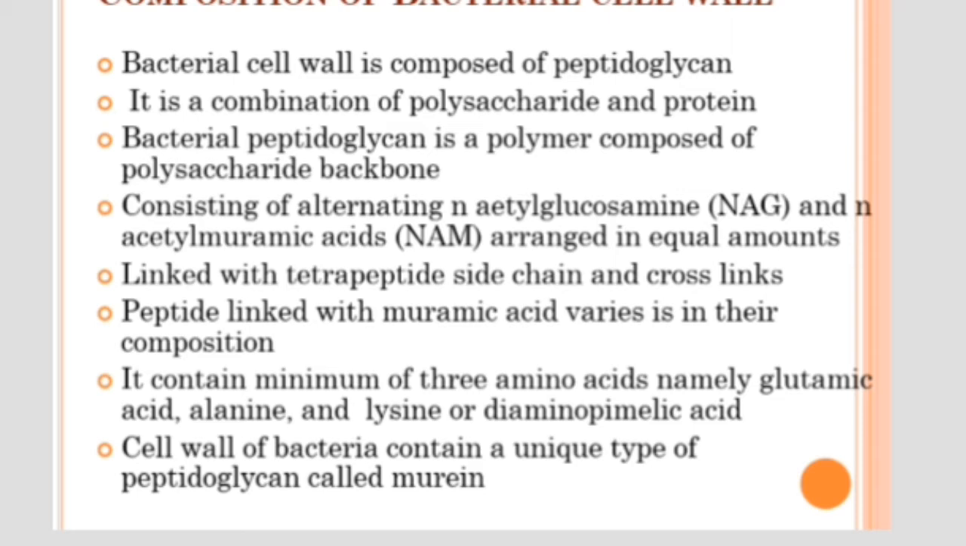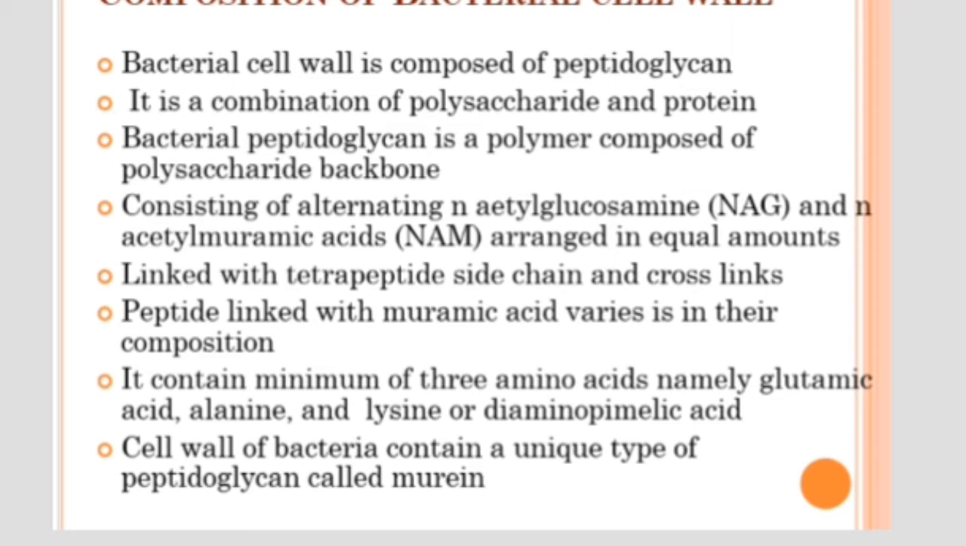This polysaccharide backbone consists of two components, NAG and NAM. NAG is N-acetyl glucosamine and NAM is N-acetyl muramic acid. These two polysaccharides form the backbone of the peptidoglycan, and they are present in equal amounts. To this NAG and NAM, a tetrapeptide is attached, seen either as a side chain or as cross links.